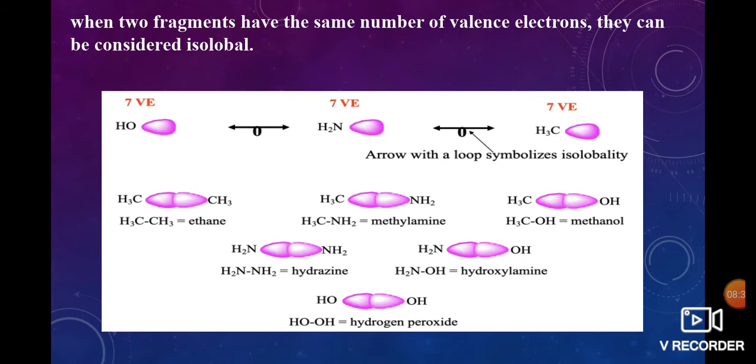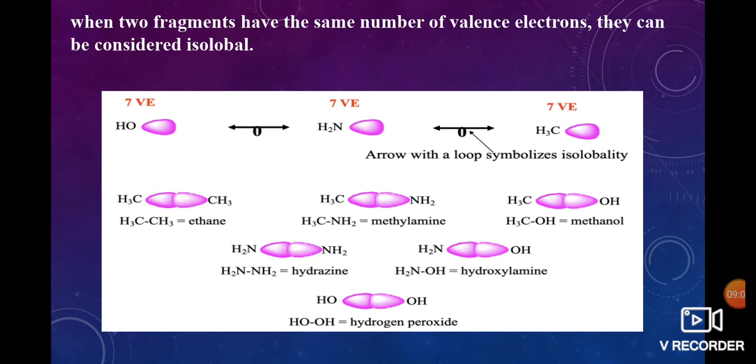1s2, 2s2, 2p4. In this, how many valence electrons does the oxygen atom have? 2s2, 2p4, 4 electrons, and hydrogen 1s1. Oxygen has 6 valence electrons, hydrogen has 1 electron, that is 7 valence electrons. And also OH is isolobal to NH2.